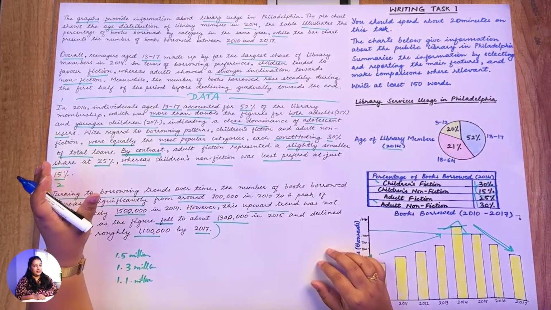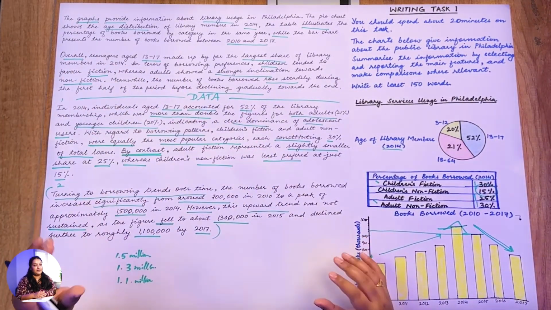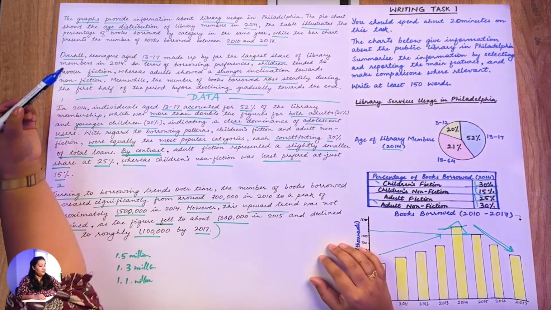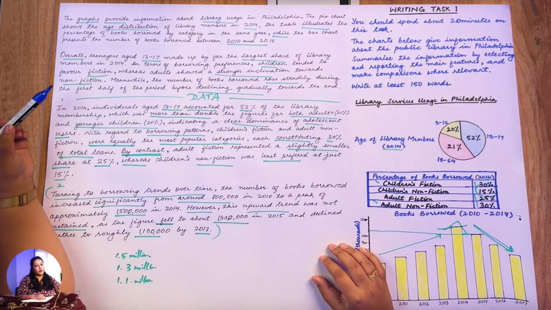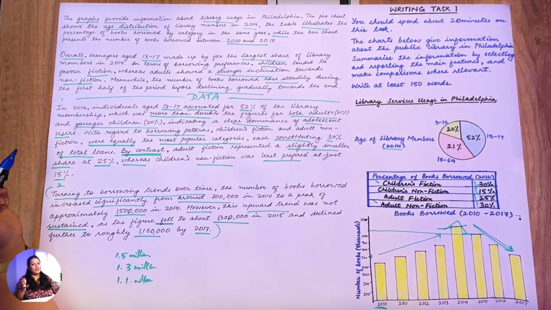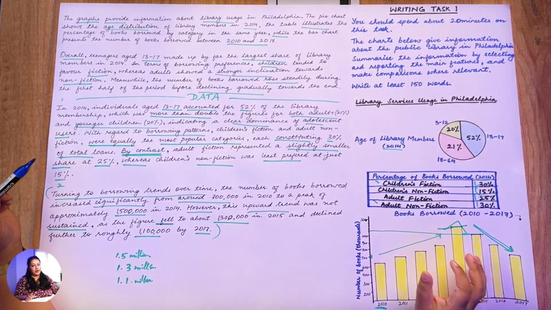First point is the paragraphing, your structure. It needs to have a clear structure. Ideally, we are following a 4 paragraph structure. Always start with a good introduction, followed by your overview, and then body 1 and body 2. Now the point to note here is that your overview will never include any numbers or data. Just include the general trends, your prominent features, the trends that you see, and avoid writing any numbers.